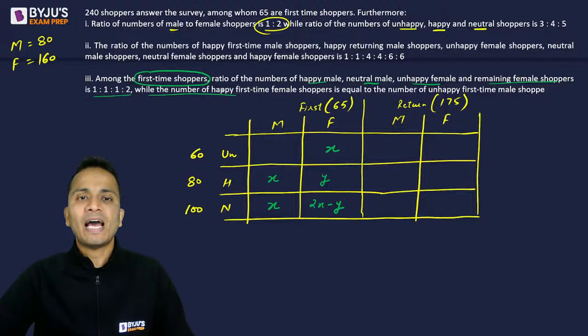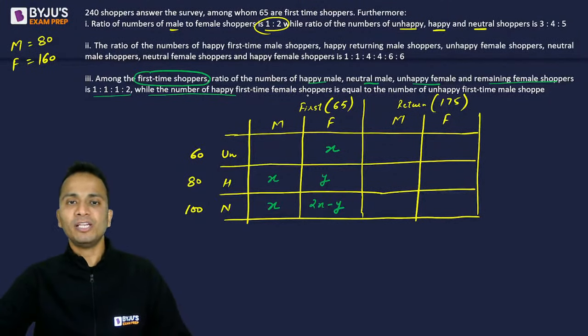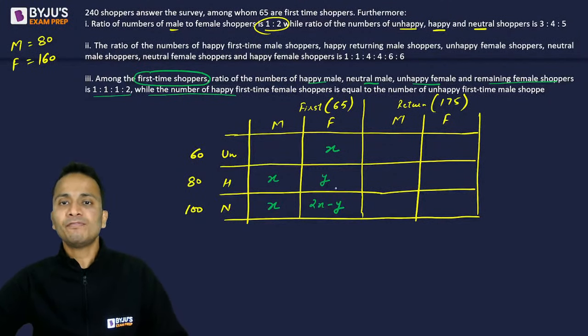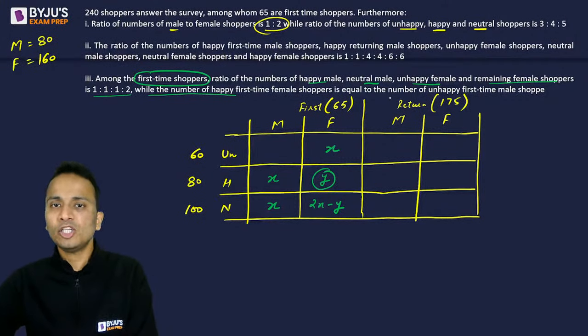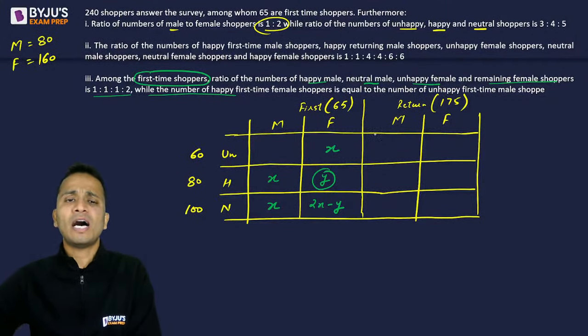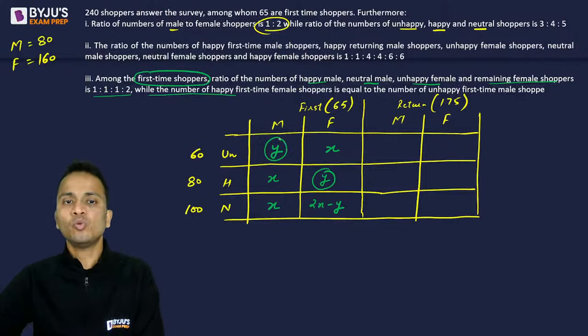While the number of happy first time female shoppers, that means this part, happy first time female shopper, this part is equal to the number of unhappy first time male shoppers. So unhappy first time male shoppers, that means this part. So these two are equal.